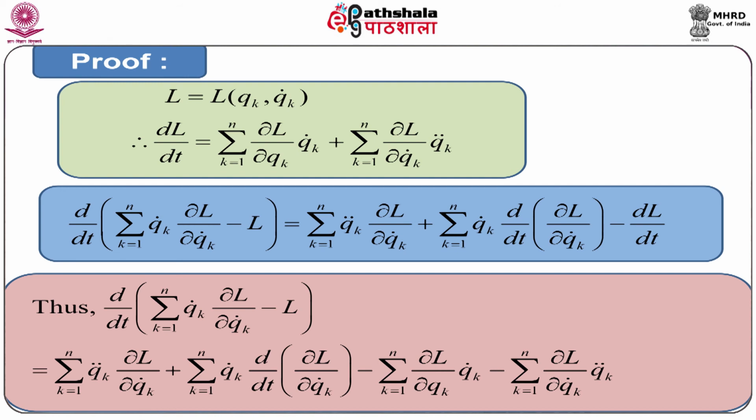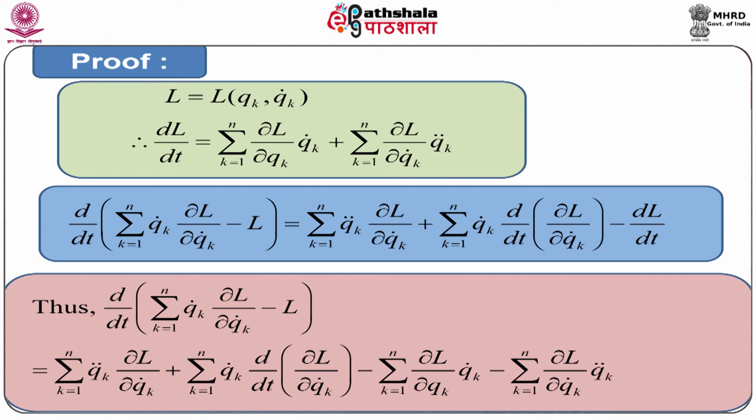Thus, d/dt of summation over k of qk dot into ∂L/∂qk dot minus L can be written as follows. First of all, let us differentiate qk dot with respect to time t, keeping ∂L/∂qk dot fixed; we get the first term of the right hand side, which is summation over k of qk double dot ∂L/∂qk dot.